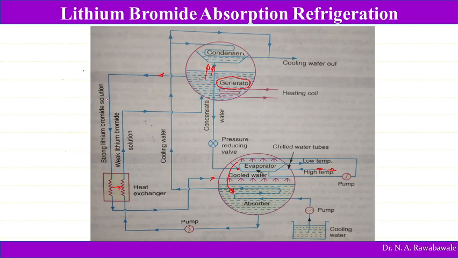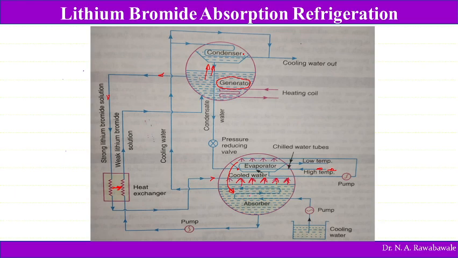When this strong solution is taken out from the generator, it is at higher temperature, so it gives its heat to the weak solution, and then this cooled strong solution is again taken into this absorber, where it is sprayed again.